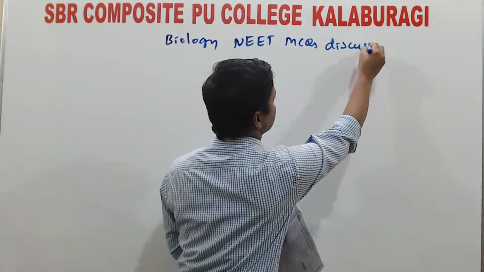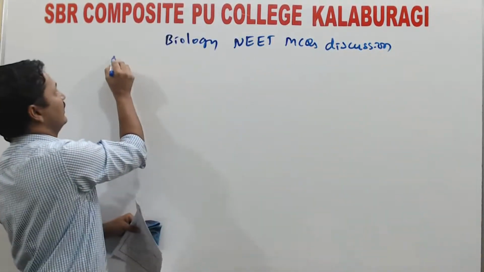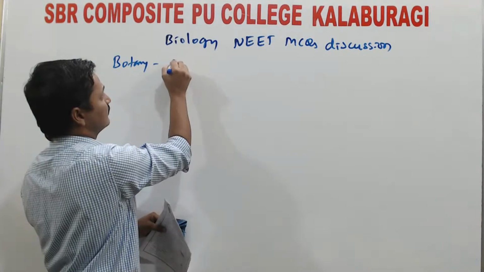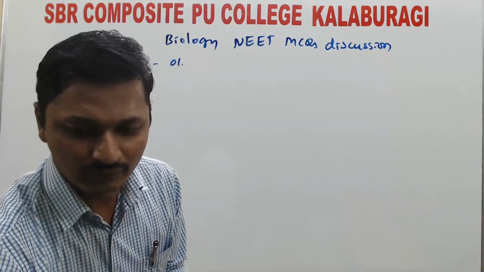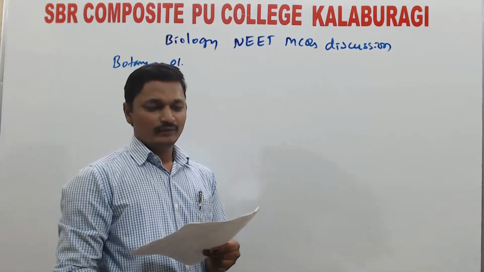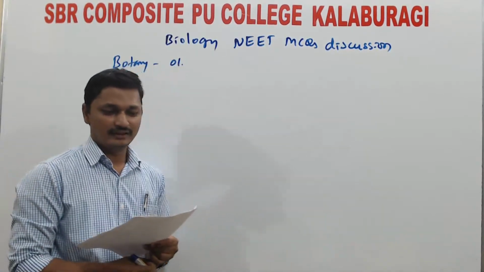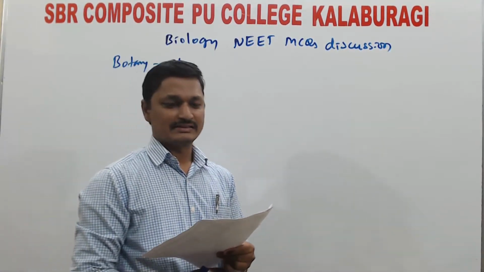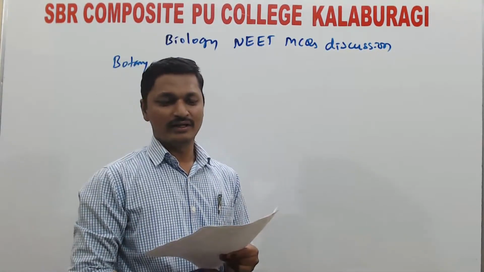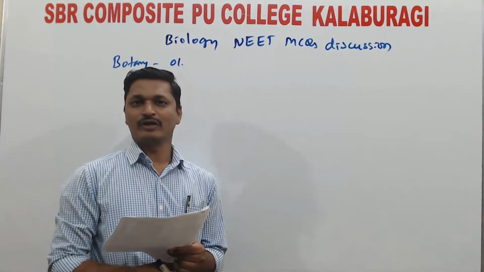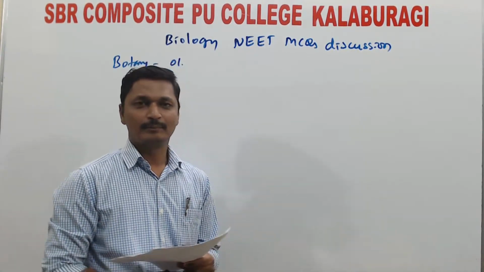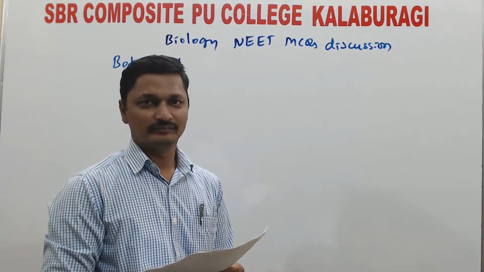MCQs discussion. Today, first, botany questions. Question number 1. A new infectious agent that is smaller than virus is, and they give 4 options here: prions, viroids, bacteria, and mycoplasma.